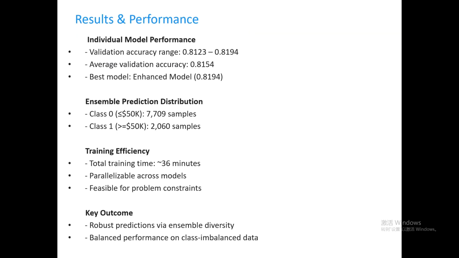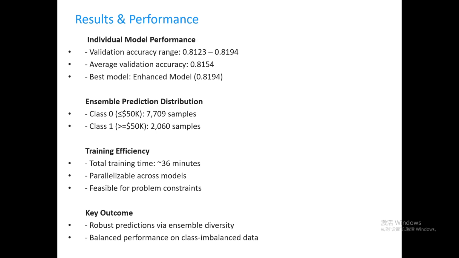The experimental results are promising. First, looking at individual model performance. Validation accuracy ranges from 0.8123 to 0.8194, with an average accuracy of 0.8154, and the best enhanced model reaching 0.8194. The predicted distribution of the ensemble on the test set is reasonable. 7,709 samples are predicted to have income less than or equal to $50,000, and 2,060 samples are predicted to have income greater than $50,000, which aligns with the true data distribution.